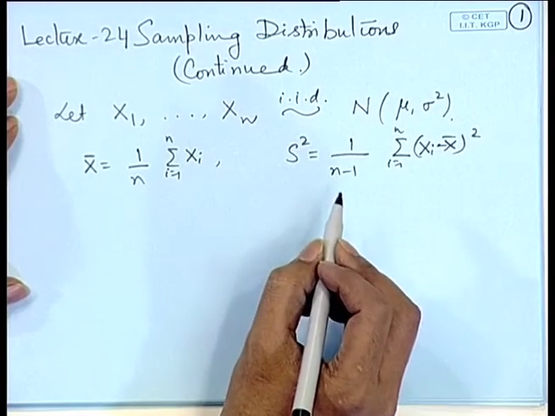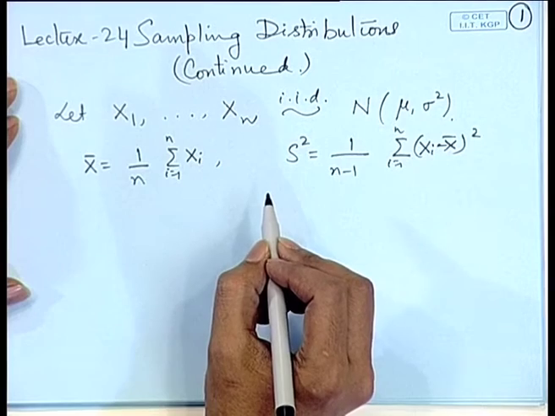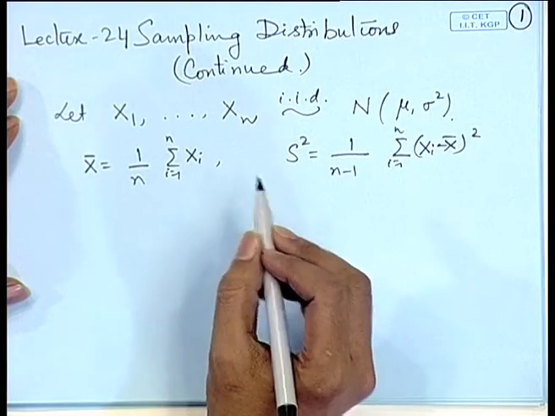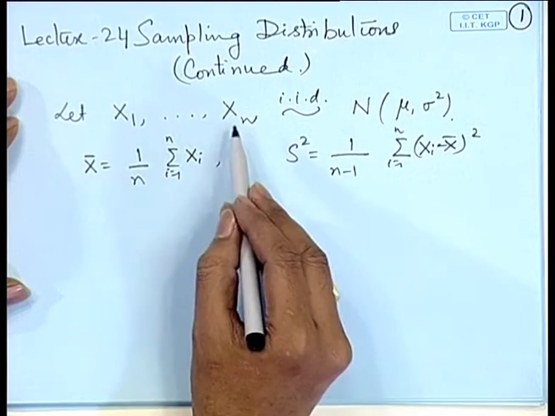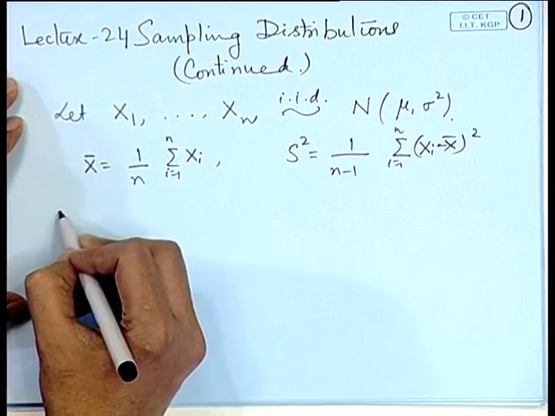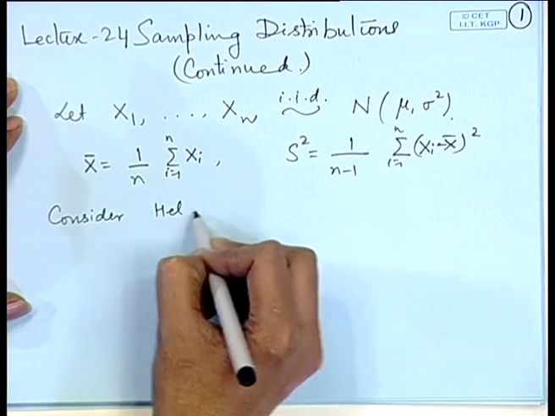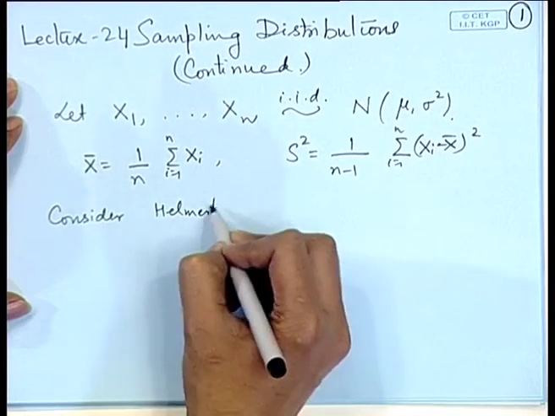So, the method of proof will be through transformation. We will consider a transformation of the set x 1, x 2, x n in the following fashion. Let us consider the Helmholtz orthogonal transformation.